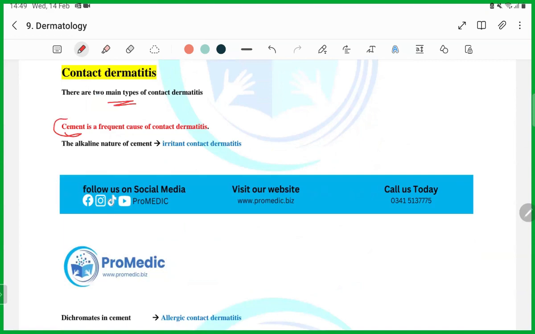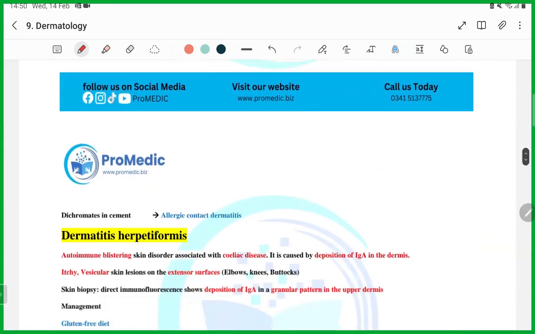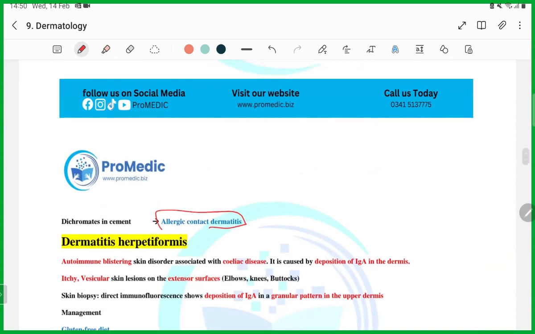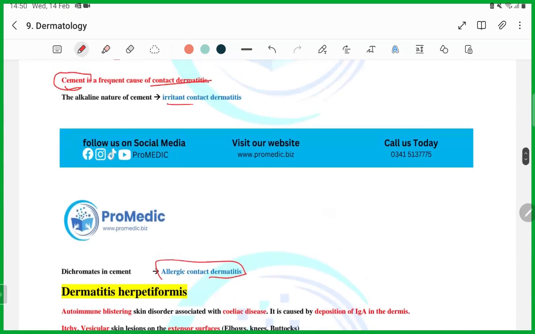Cement is a frequent cause of contact dermatitis. Dichromates in cement can cause allergic. Remember, cement is the one that can cause both allergic as well as irritant. Irritant is because of the alkalinity of the cement, whereas allergic contact dermatitis is because of the presence of dichromates. Remember it.